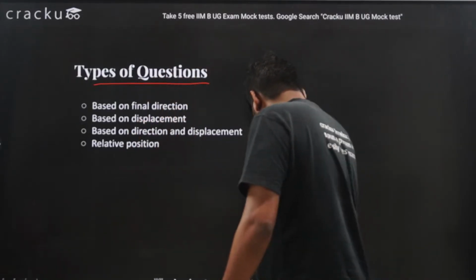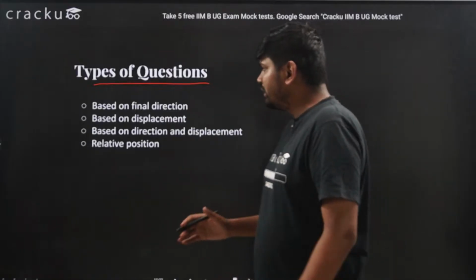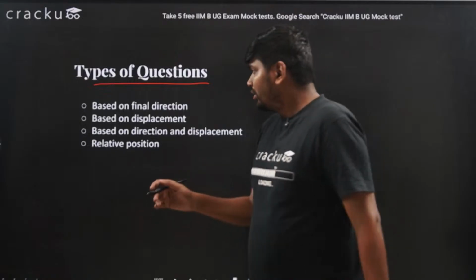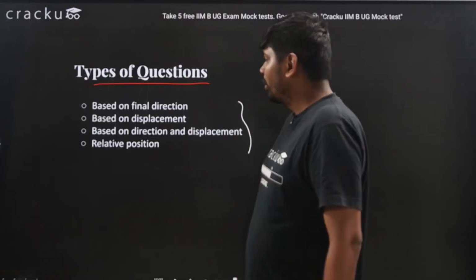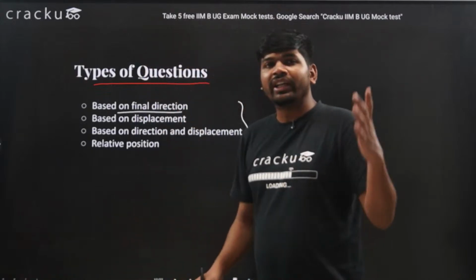So generally, the questions are based on the following four types. First is the final direction.